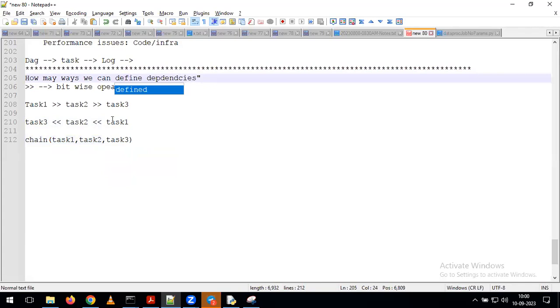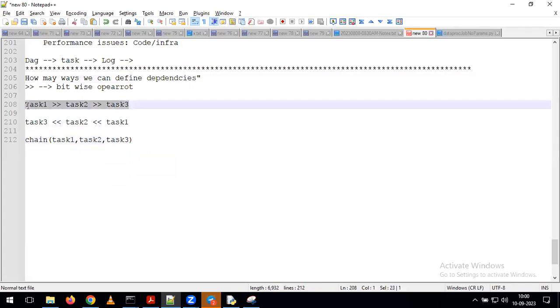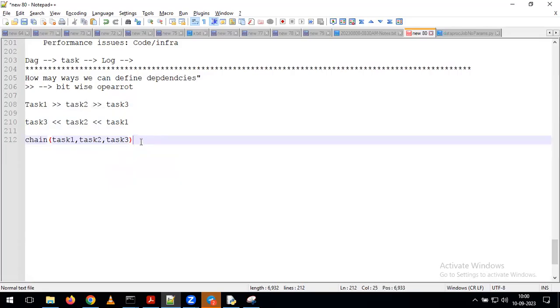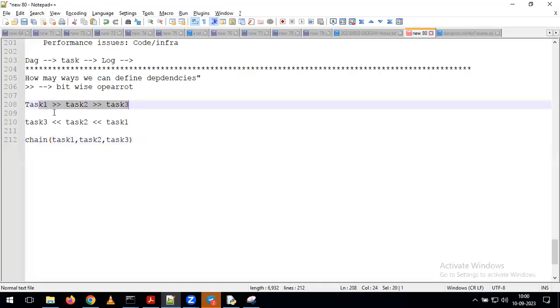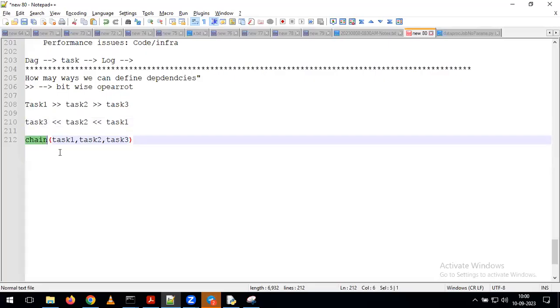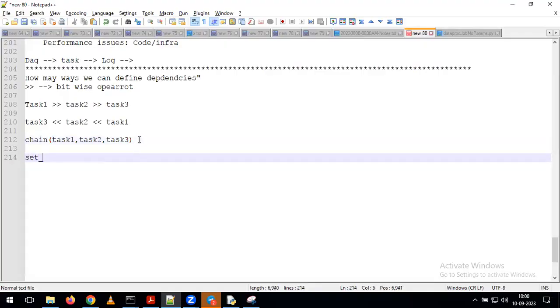Now, if you can achieve the requirement by using one option, you can go ahead with that option only. But why we are discussing this here is that in interviews they might ask the question, what are the different ways we can define the dependencies? Only for that reason, we are discussing in how many ways we can define the dependencies. First one, by giving the greater than symbol. Second one, by using the less than symbol. Third approach, by using the chain keyword. In the same way, we have one more keyword called set IO string. I will show you that, one second.